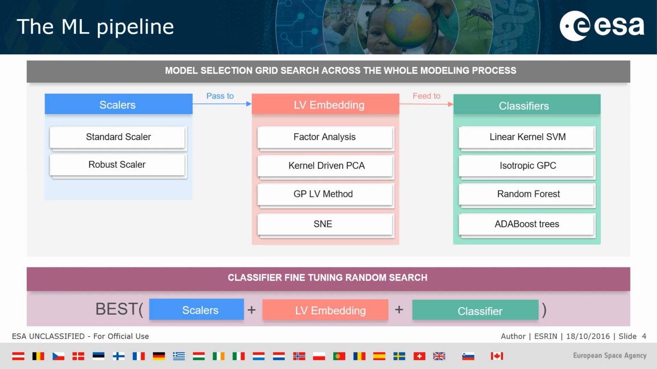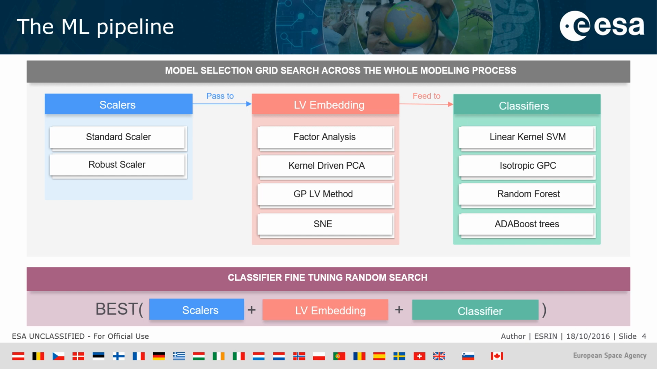In the current slide, you can see the machine learning pipeline which was set up for the process. The whole modeling process was optimized with grid search in order to find the best combination of feature scaling, latent vector embedding, and classifiers. Then, after the grid search process is over, the best combination of stages is further optimized with random search fine-tuning, improving the classification performance of the selected classifier.